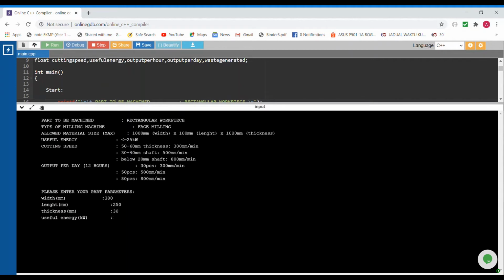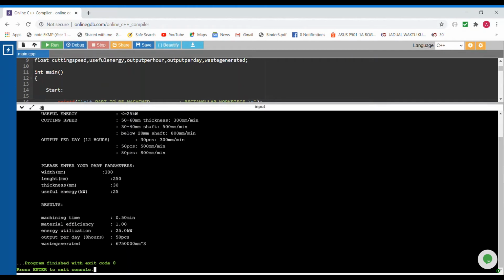And for useful energy, we can use 25. And the result is that, as you can see here, the machining time is 0.5 minute, and the material efficiency is 1, and energy utilization 25 kilowatt. Output per day for 8 hours is 50 pieces.